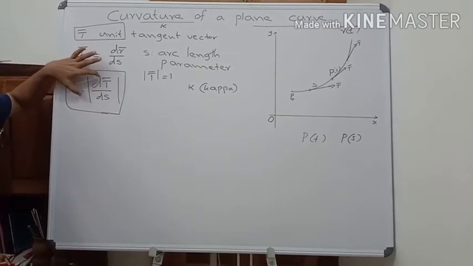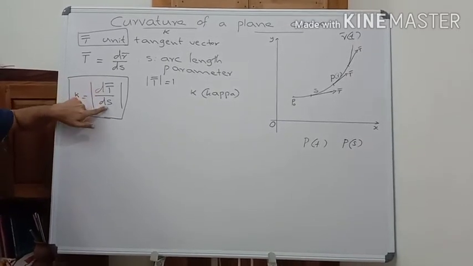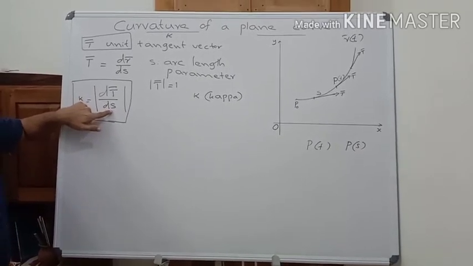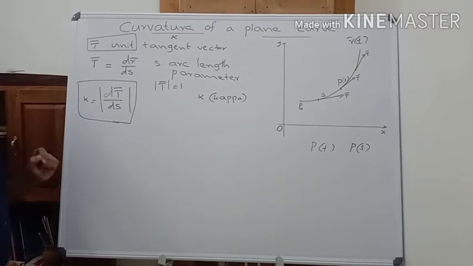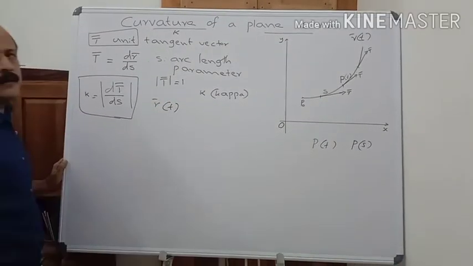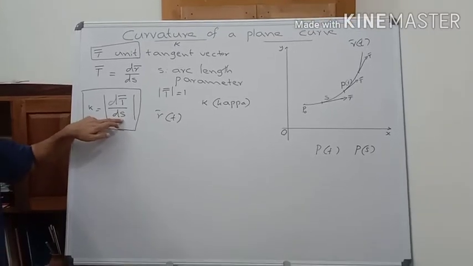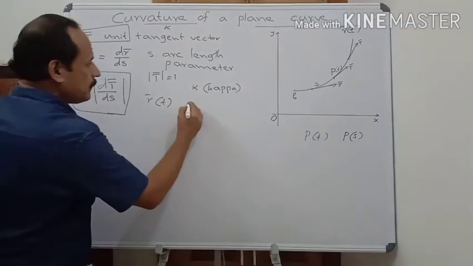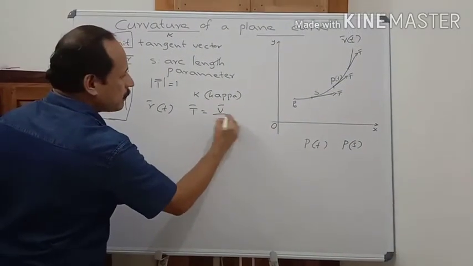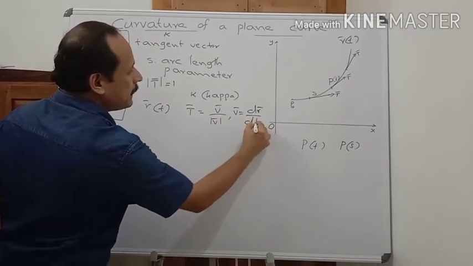There is one limitation for this formula. What is that? Here, to find out dt bar by ds, we have to differentiate t bar with respect to the arc length parameter s. But the curve may be given in terms of the parameter t. Using this parameterization, t bar equal to v bar by mod v bar, where v bar equal to dr bar by dt.